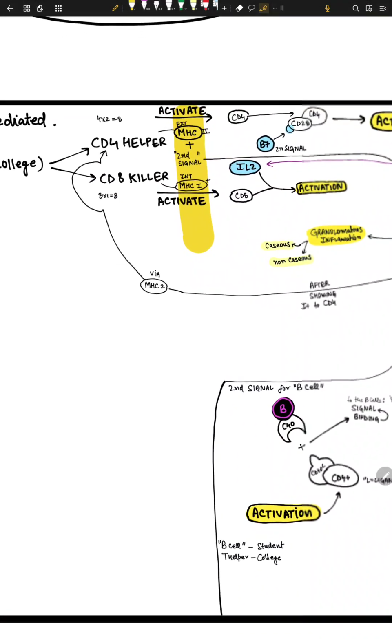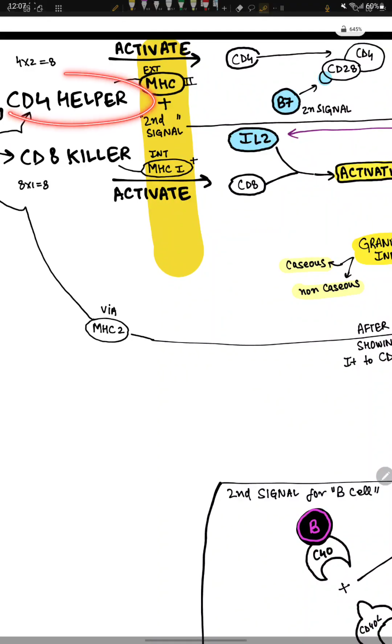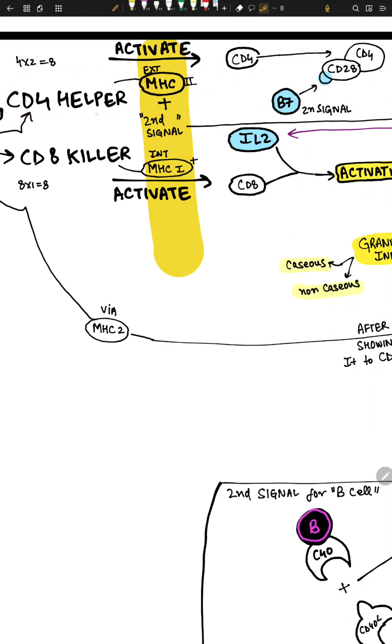To get activated, CD4 helper cells need a second message signal and they need antigen. So CD4 helper cells get activated with MHC2.